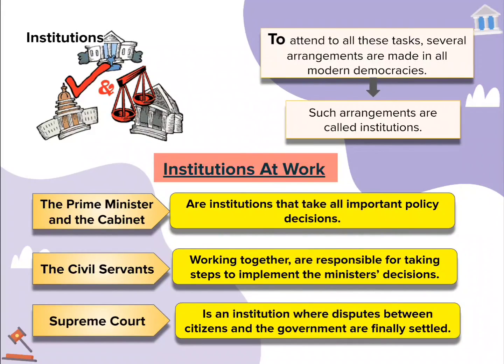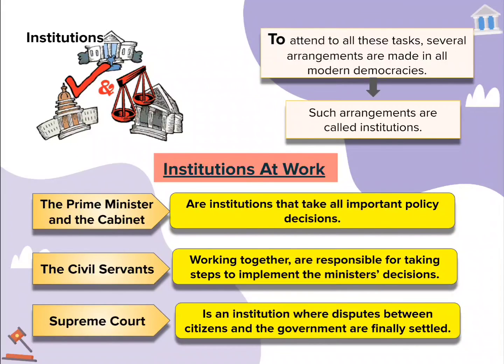तो let's now actually see कि कौन कौन से डिपार्टमेंट्स होते हैं in a government to formulate their decision and their implementation process, ठीक है। तो what are the institutions at work? The first one is the Prime Minister and the Cabinet. As we have already discussed, the Prime Minister is the real executive, and all the major decisions of the government are being taken by the Prime Minister, है ना। Prime Minister and the Cabinet are institutions that take all important policy decisions.